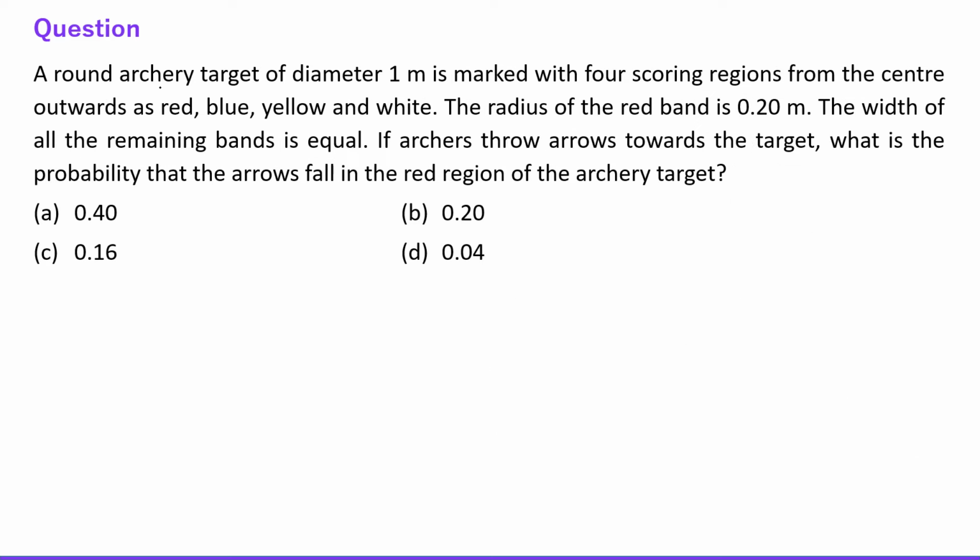Next question says a round archery target of diameter 1 meter is marked with 4 scoring regions from the center outwards as red, blue, yellow and white. Okay, so the situation is like this.